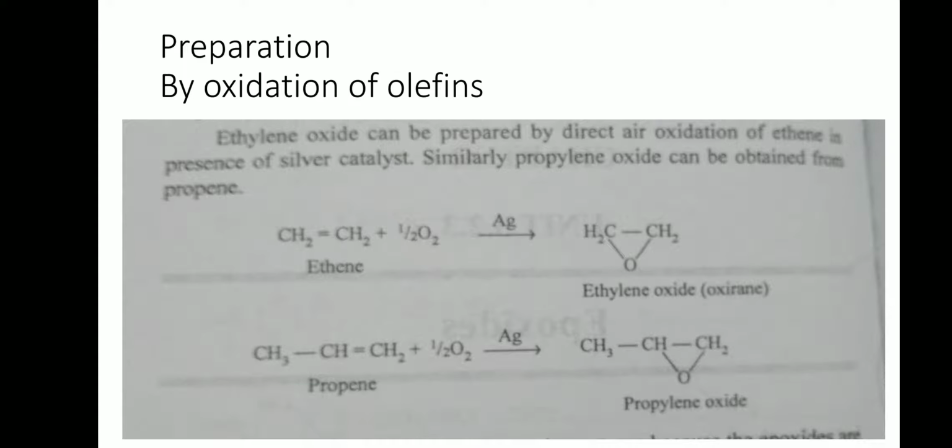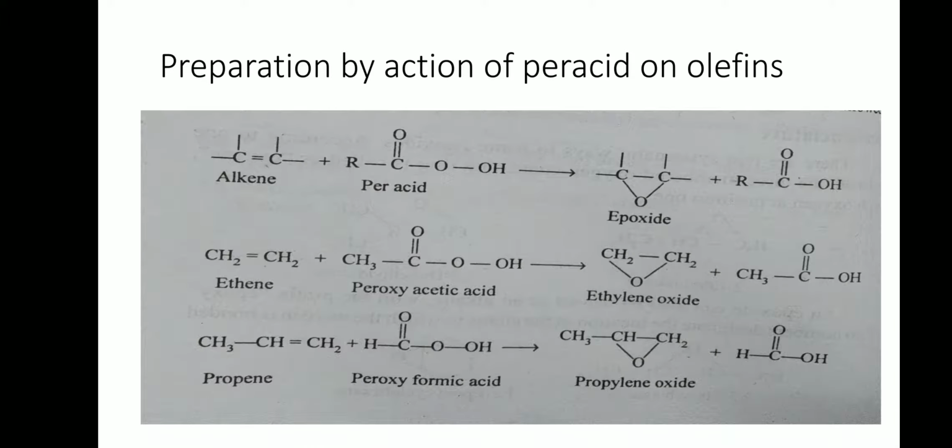Now let us see preparation of epoxides. In first method, we will see preparation of epoxides by oxidation of olefins. Alkenes can be directly air oxidized in presence of silver catalyst to give epoxides. Ethene on direct air oxidation in presence of silver catalyst give ethylene oxide, that is oxyran. Propylene on direct air oxidation in presence of silver catalyst give propylene oxide.